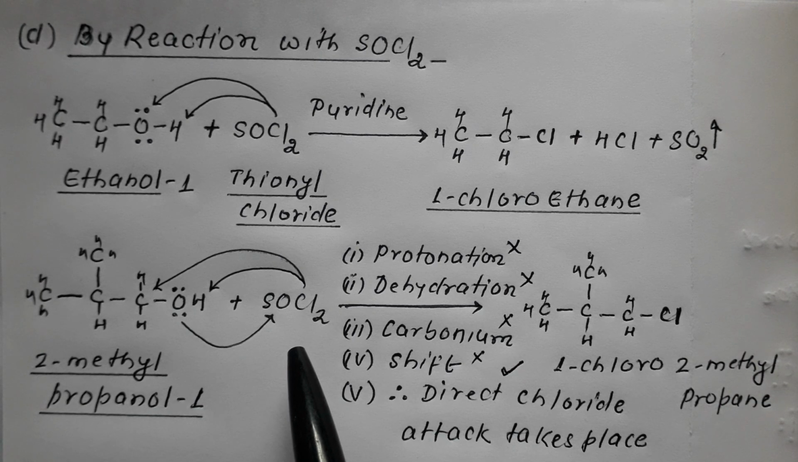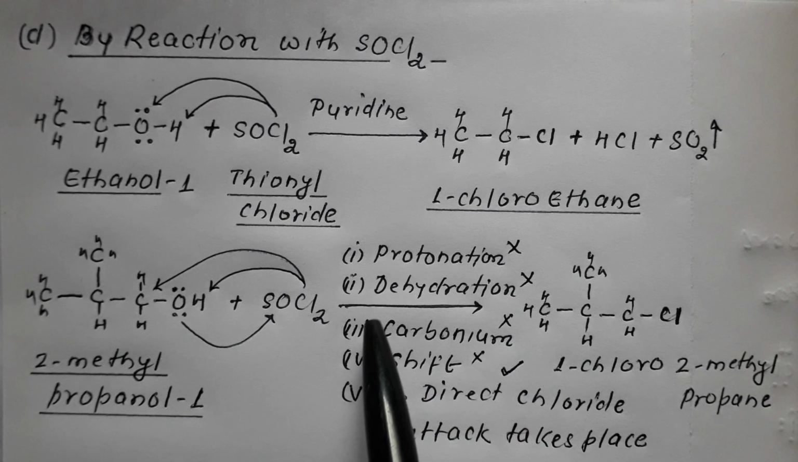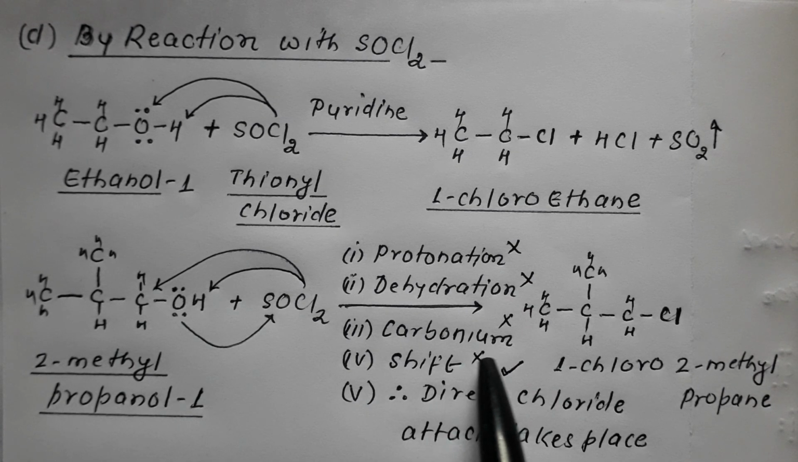So like PCl5 and PCl3, SOCl2 also does not have a proton. Therefore there will be no protonation taking place. There will be no dehydration taking place. There would be no carbocation formation taking place. There would be no shift required. Hence there would be a direct chloride attack. The direct chloride attack, so what happens?